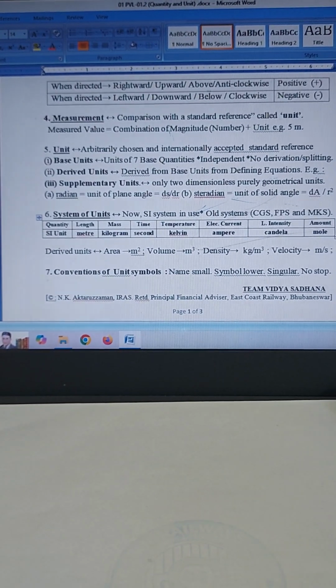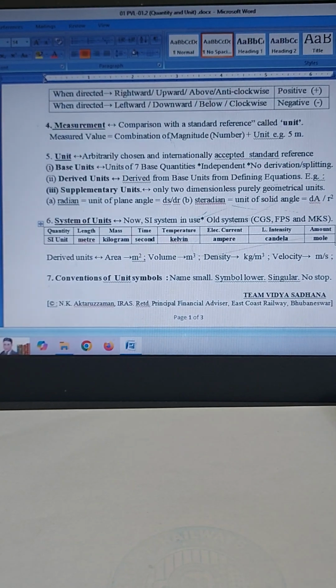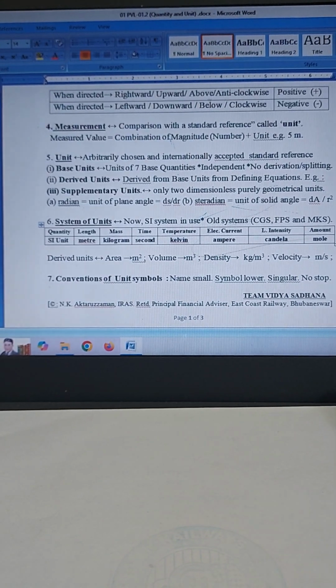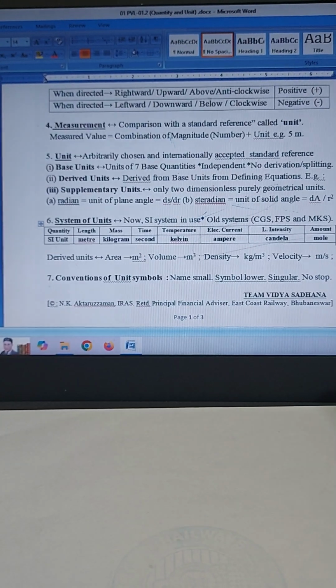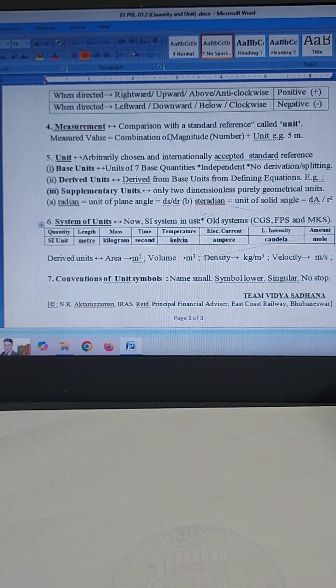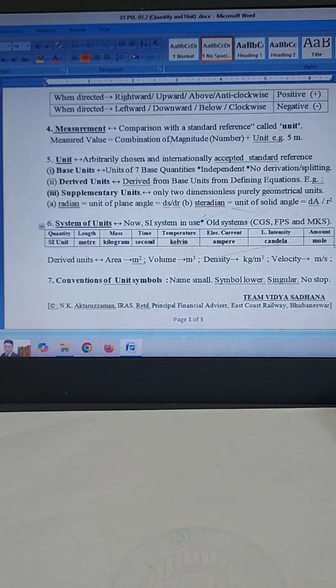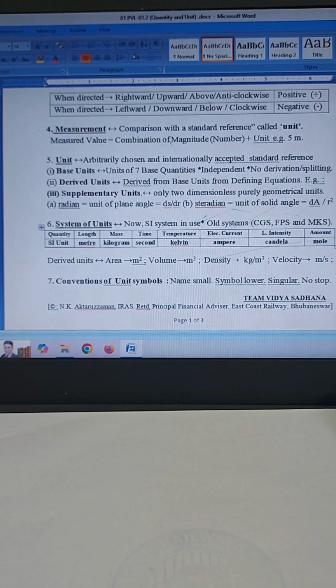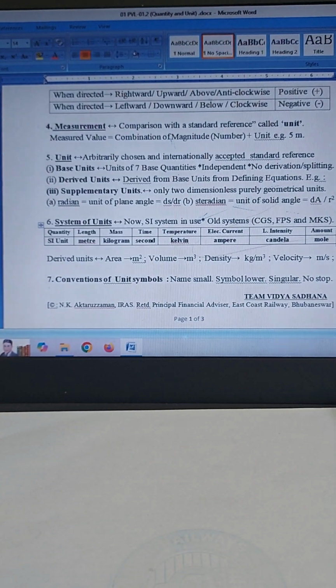In short, the unit names must be small, it should not be capital, and unit symbols should be in the lowercase. It is always singular and it contains no full stop. If unit names are abbreviated, then if it is from a proper name, then only the capital letter is used. Otherwise, it should be small letter.